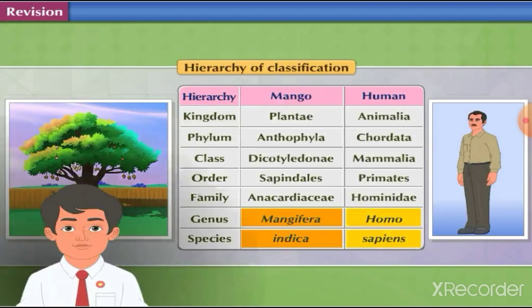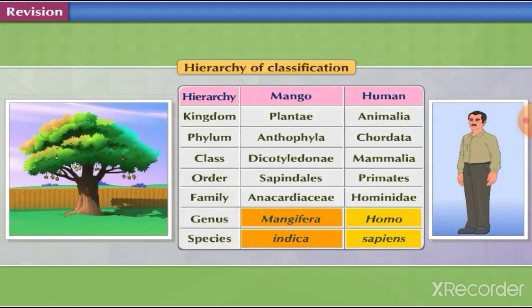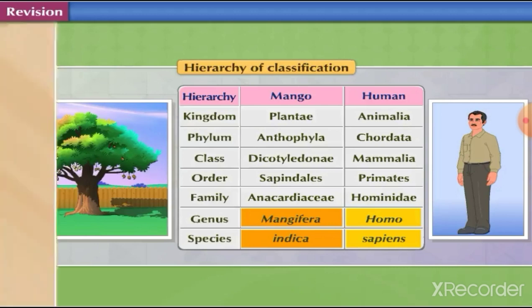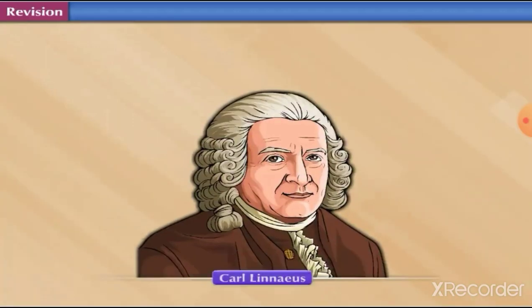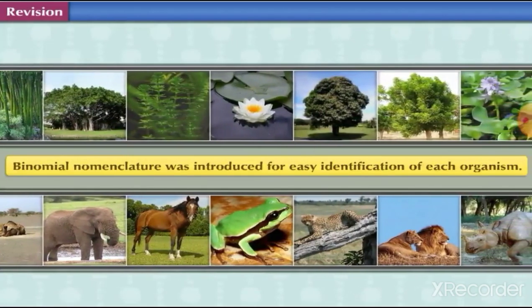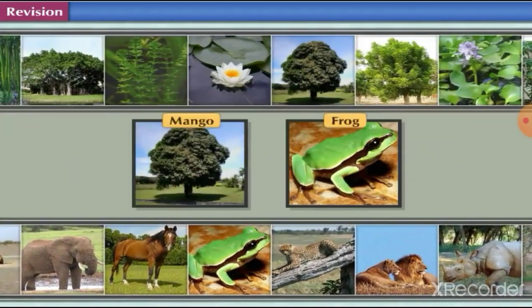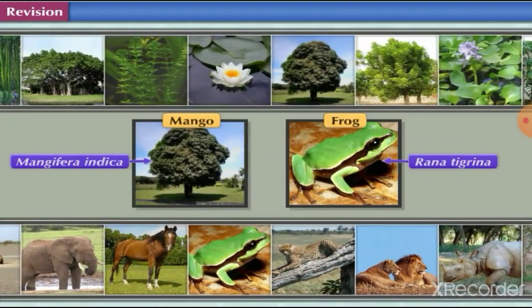binomial nomenclature. Do you remember? Binomial nomenclature system was introduced by scientist Carl Linnaeus. It was introduced for easy identification of each organism. Accordingly, a scientific name has been assigned to each organism.